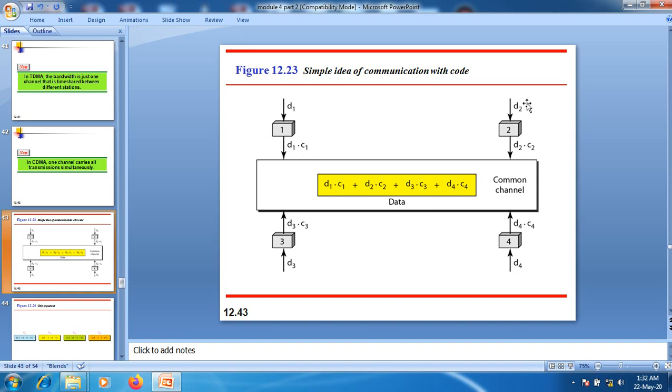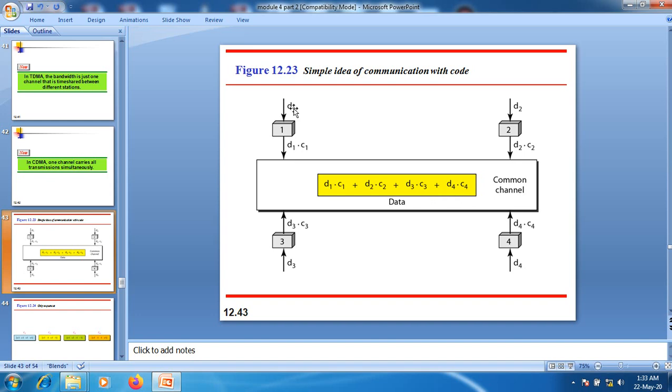In the same fashion, the data from node 2 is multiplied with its code, C2. D4 is multiplied with C4, and D3 is multiplied with C3. The data present over this link is D1 into C1 plus D2 into C2 plus D3 into C3 plus D4 into C4.